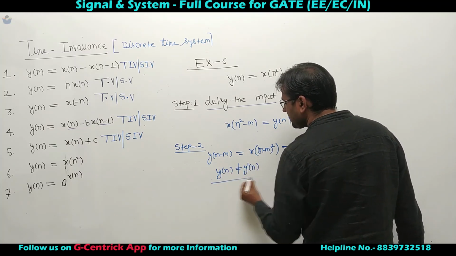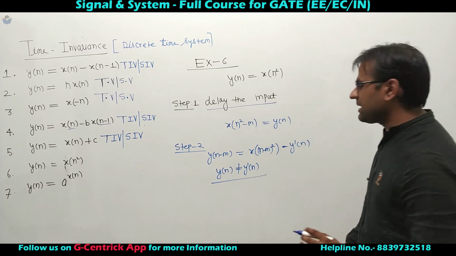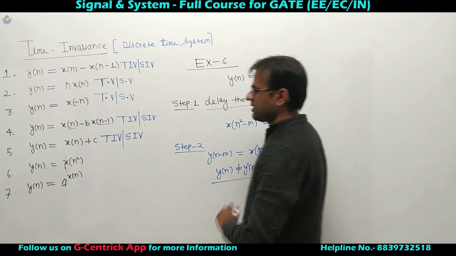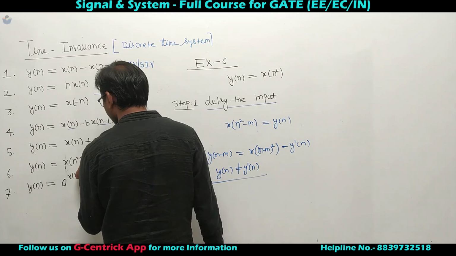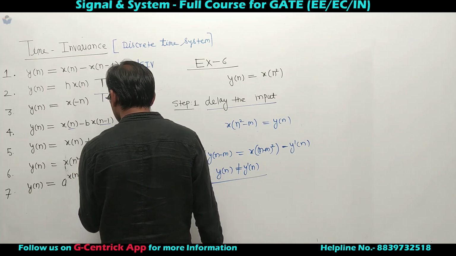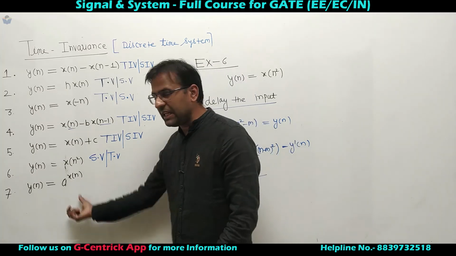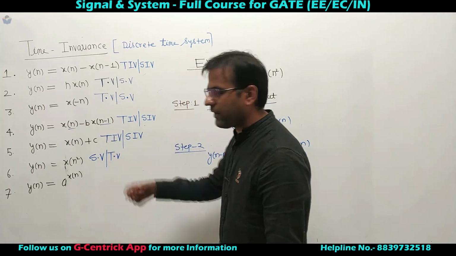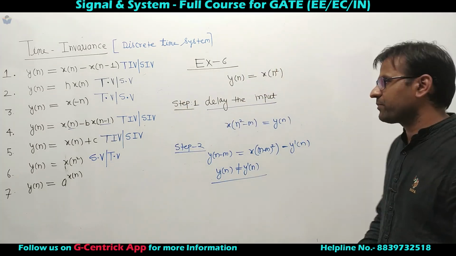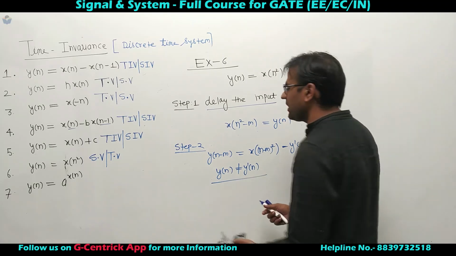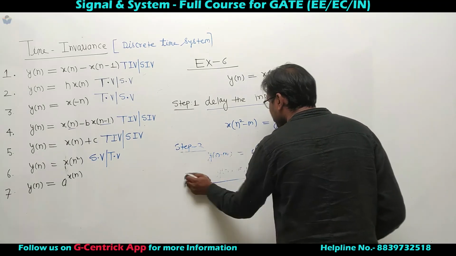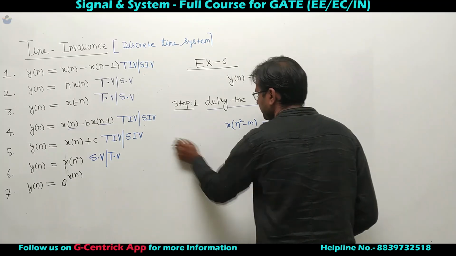Then I can say this system is a shift variant or time variant system. Any scaling in n or t, we have discussed earlier, will make it shift variant or time variant. And the last example from this is,